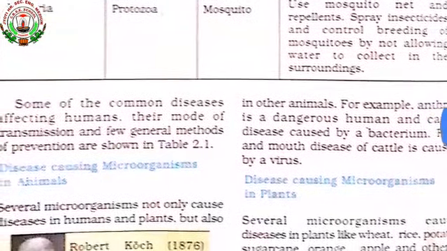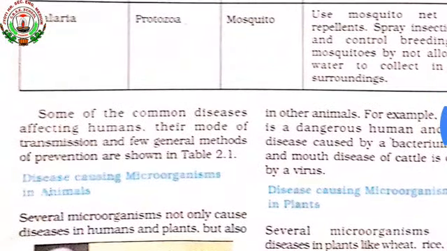Now some of the common diseases affecting humans, their mode of transmission, and a few general methods of prevention are shown in the table. Now we have seen the table.